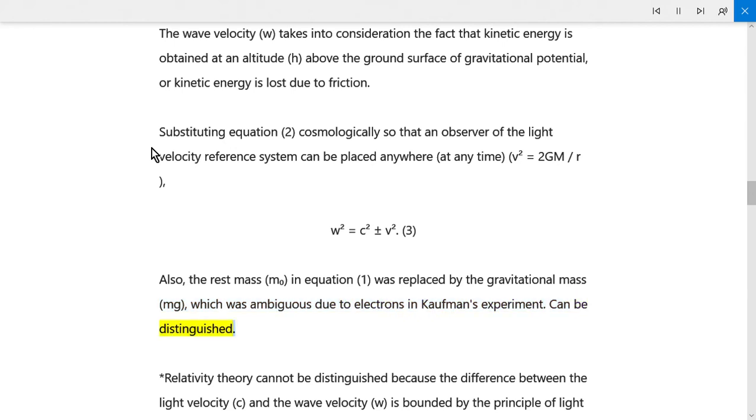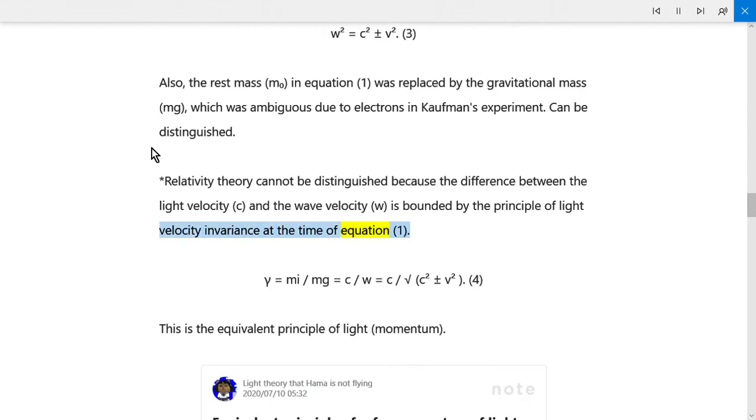It can be distinguished. Asterisk: relativity theory cannot distinguish them because the difference between the light velocity, c, and the wave velocity, w, is bounded by the principle of light velocity invariance at the time of equation 1. Gamma equals me over mg equals c over w equals c over square root of c superscript 2 plus or minus v superscript 2. 4. This is the equivalence principle of light, momentum.